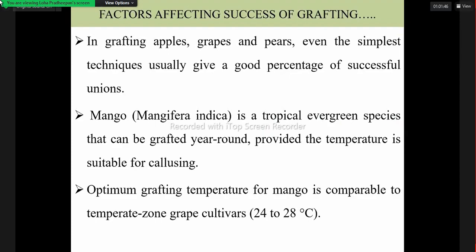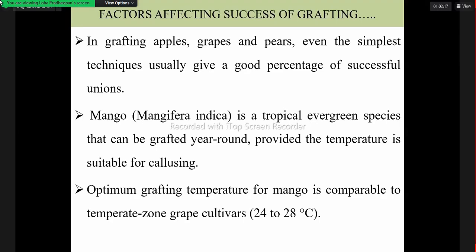Then in apple, grapes and pears, grafting is the simplest technique we can use, and we obtain success very quickly. In mango also, even in the tropics, we can obtain successful grafting year round, because the temperature is suitable for callusing.